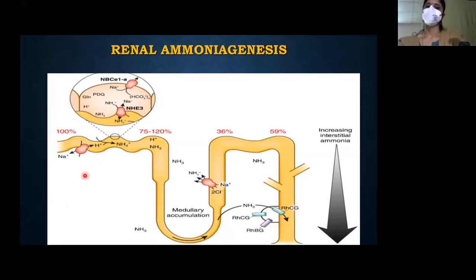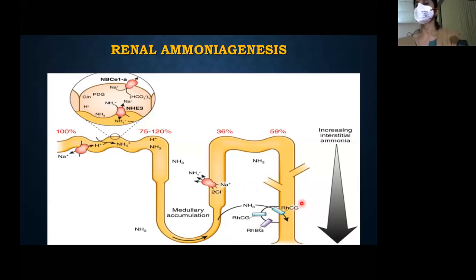Then what happens to the ammonium? It actually travels in the lumen. Slowly it enters the medullary thick ascending limb. Here you know the sodium potassium 2-chloride channel through which ammonium enters the interstitium. So the ammonium in the medullary interstitium is very important because it actually helps in concentrating the urine. Along with that, this ammonium is being transported by a rhesus protein called RHCG into the cortical and medullary collecting ducts. That is how ammonium is being sent to the distal part of the nephron.